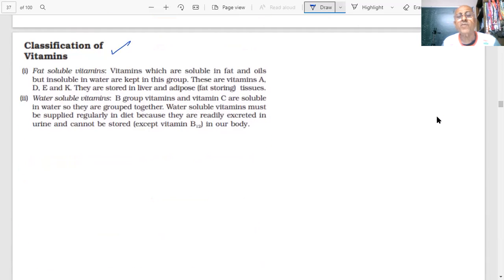Now I am saying classification. One question is coming on classification, student. There are two types of vitamins. The first is fat soluble vitamins.